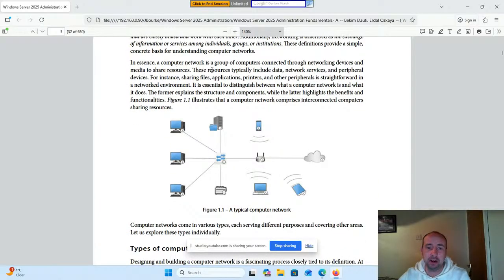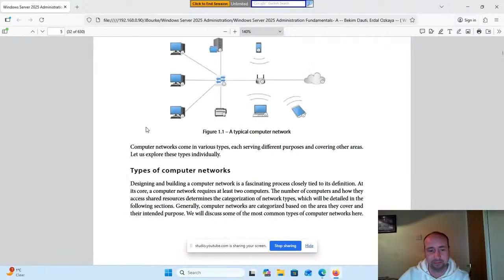In essence, a computer network is a group of computers connected through networking devices and media to share resources. These resources typically include network services and peripheral devices. For instance, sharing files, applications, printers, and other peripherals is straightforward in a networked environment. It is essential to distinguish between what a computer network is and what it does. The former explains the structure and components, while the latter highlights the benefits and functionalities. You can see here that figure 1.1 illustrates that a computer network comprises interconnected computers sharing resources.